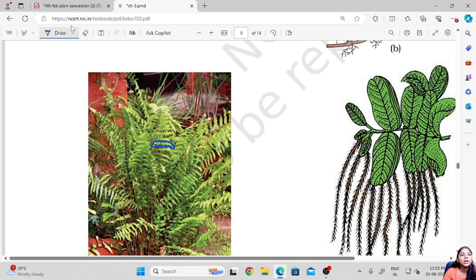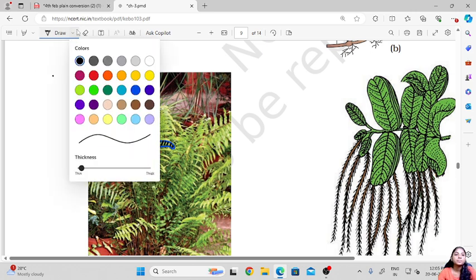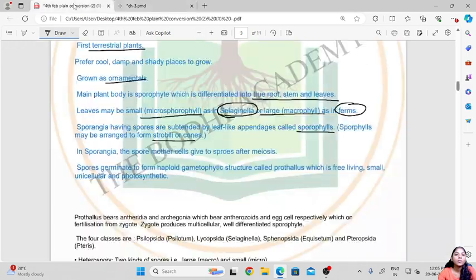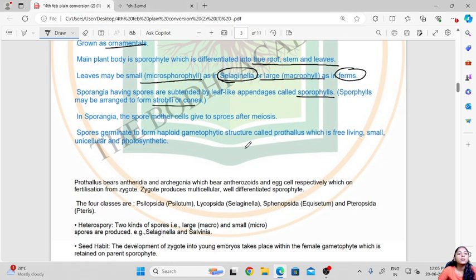The sporangia are subtended in this region, so the sporangia will be present here, which will produce the spores. In sporangia, the spore mother cell will give rise to spores after meiosis.